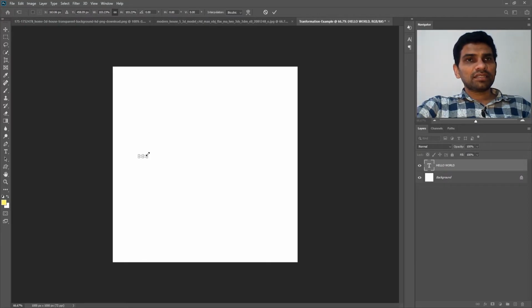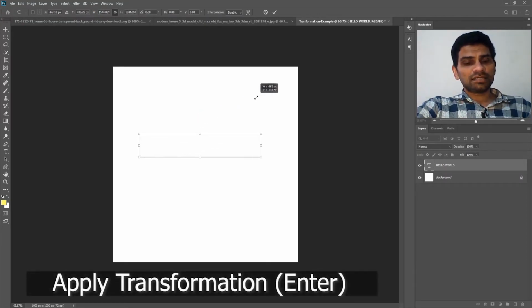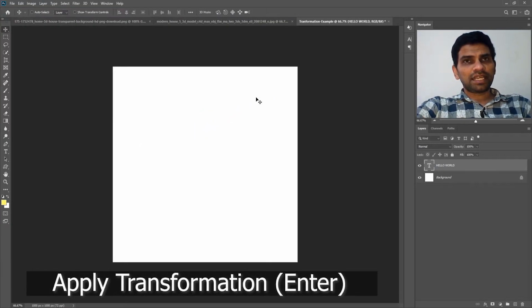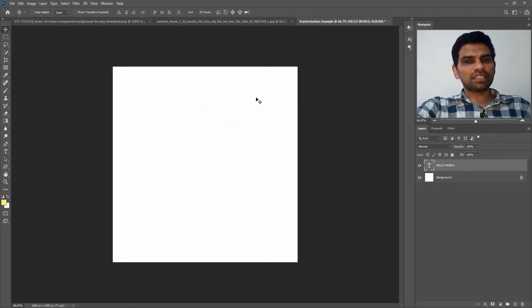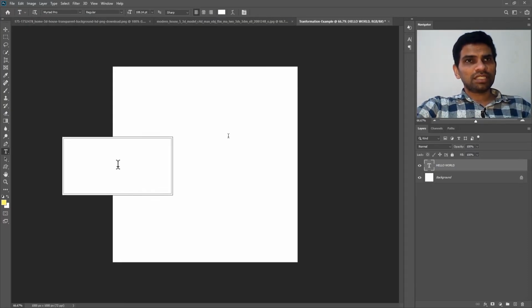Now by dragging any of the corner, I can increase the text size. And finally pressing enter. The text size has been changed, but you still can't see it because it's in white color. Now to change its color, you have to press T on your keyboard for the type tool, and as your mouse pointer changes from this into this, you know there is a text already here.